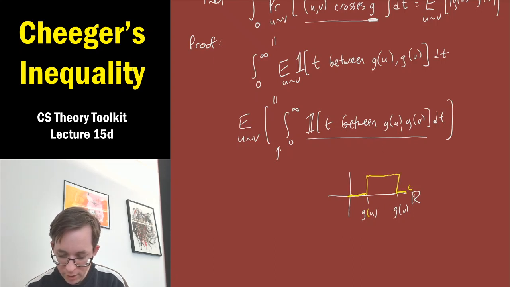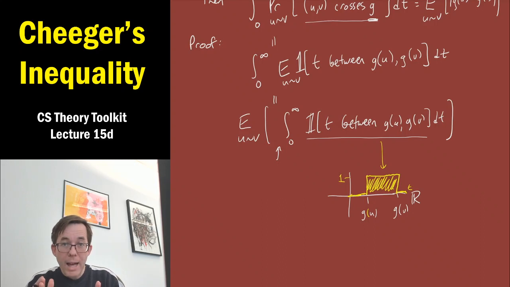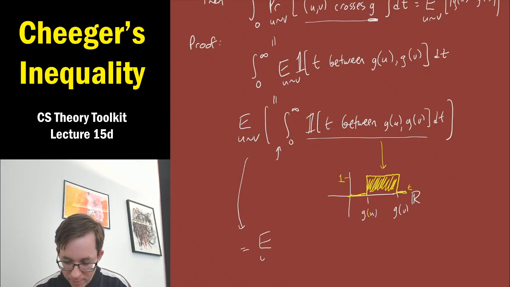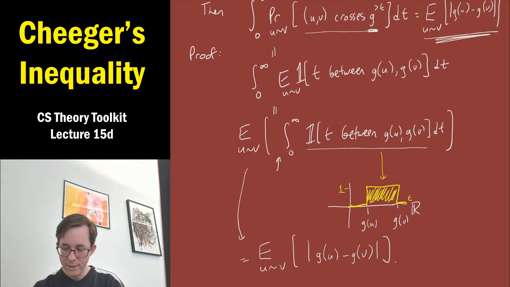The integral is just the area of this rectangle: it has height 1, and its width is the absolute value of the difference between g(u) and g(v). Great, so this quantity is equal to the expected value over a random edge uv of the rectangle's area, which is just |g(u) - g(v)|. And that's exactly what we claimed it would be up here. So that's the end of that proof.